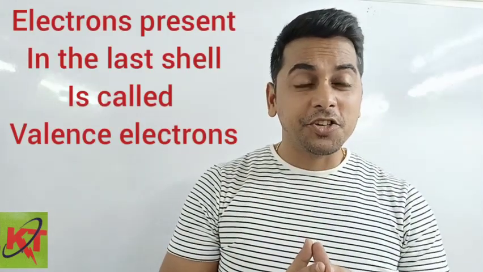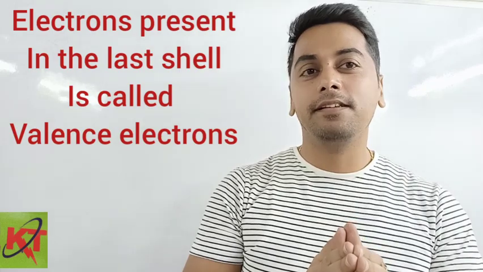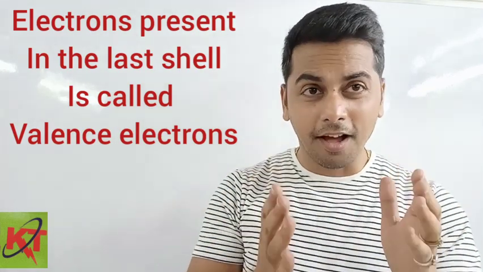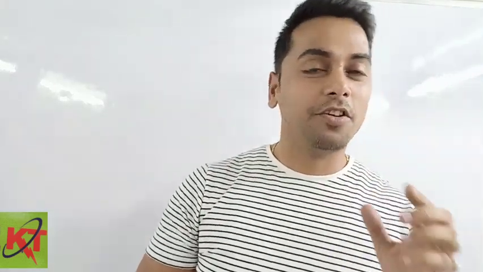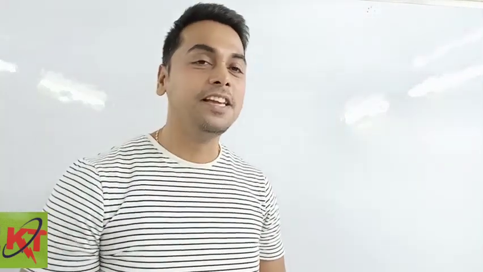After that, the next is, what do you mean by valence electrons? Valence electrons are the electrons present in the valence shell called last shell. So if the last shell has 5 electrons, it means valence electrons are 5. If the last shell has 7 electrons, it means valence electrons are 7.